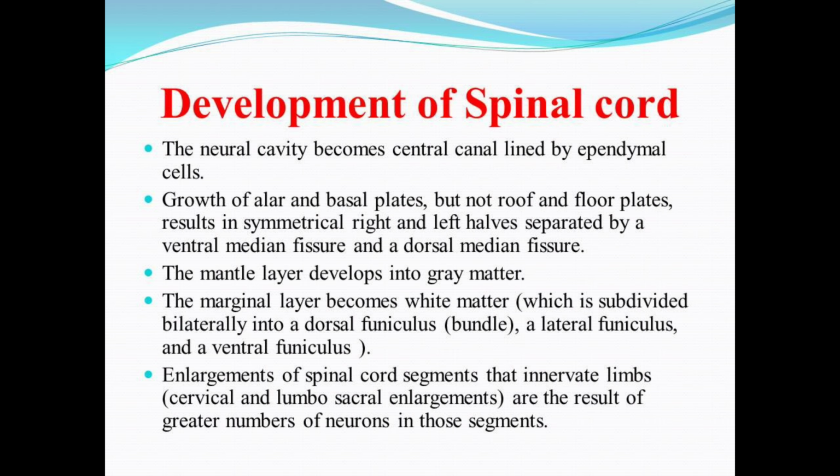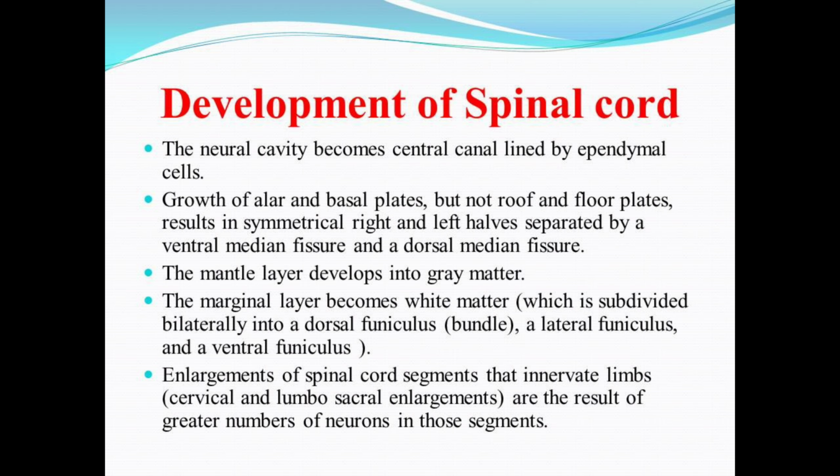So as you already know, the caudal portion of the neural tube will develop into the spinal cord, and here are some steps that are involved in it. During its development, the neural cavity will become the central canal and be lined by ependymal cells. The ependymal cells are just the cells that line the ventricles of the brain as well as the central canal of the spinal cord.